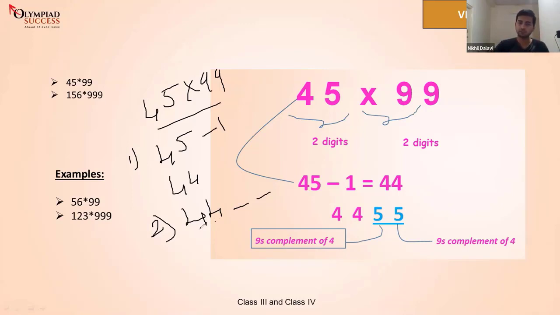How much is 9 minus 4? 5. The first answer you write in the first dash. So 9 minus 4 is 5, and you put it here. Next, we take this 9 again and subtract 4 from it. 9 minus 4 is again 5, isn't it? Write this 5 here. So the answer is 4455. Isn't it simple? The answer of 45 times 99 is nothing but 4455.